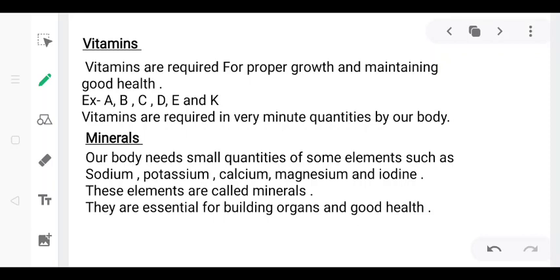Minerals also regulate our body activities, and there are different kinds of vitamins, that are vitamin A, B, C, D, E, and K, and each type of vitamin is very specific in its function. Next is minerals. Our body needs small quantities of some elements such as sodium, potassium, calcium, magnesium, iron, iodine. These elements are called minerals. And the role of minerals is to build organs and maintain good health.